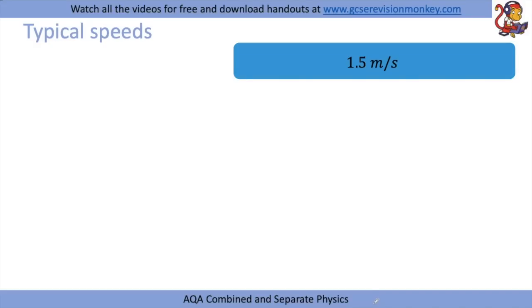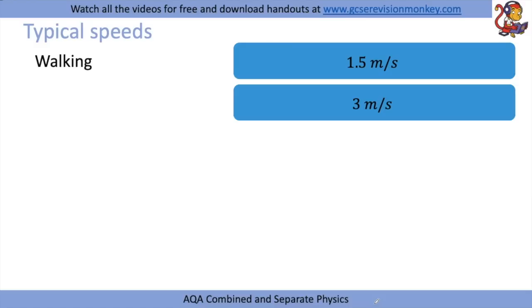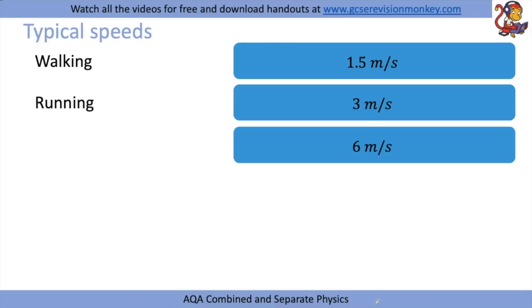You need to learn some typical speeds off by heart, so I suggest writing these down, having them on some revision cards to learn them. And these are walking, 1.5 meters per second, running, 3 meters per second, cycling, 6 meters per second.